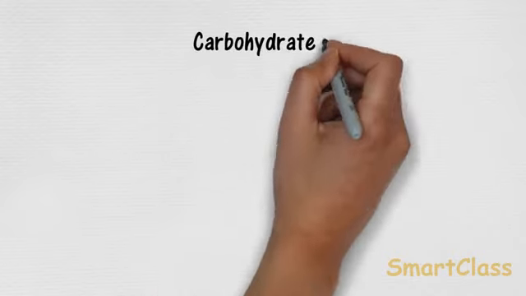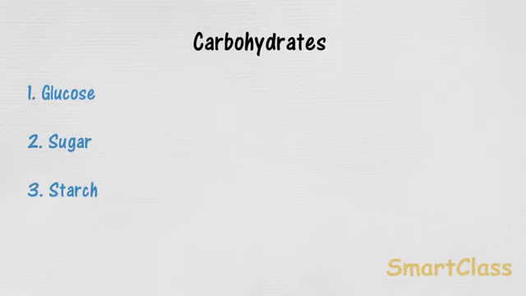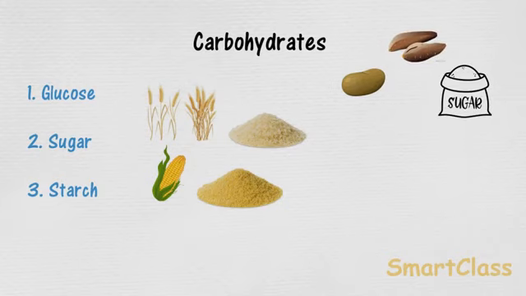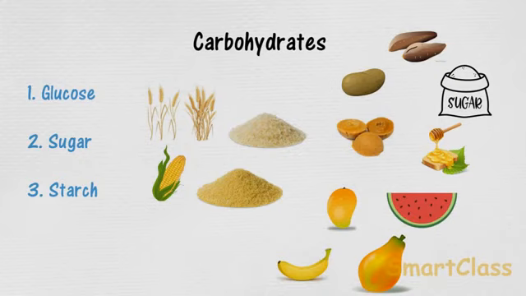Carbohydrates provide energy to our body. Glucose, sugar and starch are examples of carbohydrates. The main carbohydrate that we eat in our food is starch, which comes from cereals like wheat, rice, maize, millets, etc. Other common sources of carbohydrates are potato, sweet potato, sugar, jaggery and honey. Fruits like banana, mango, melon and papaya also contain carbohydrates.